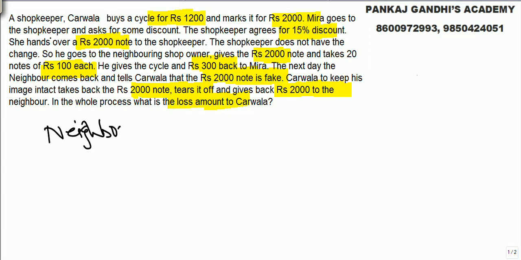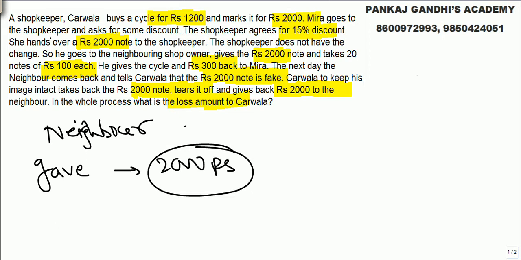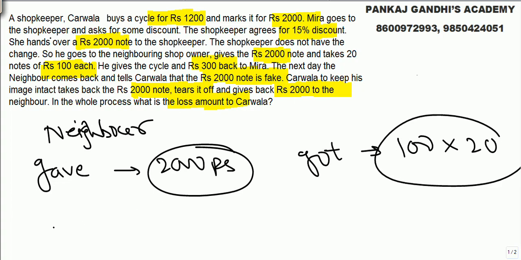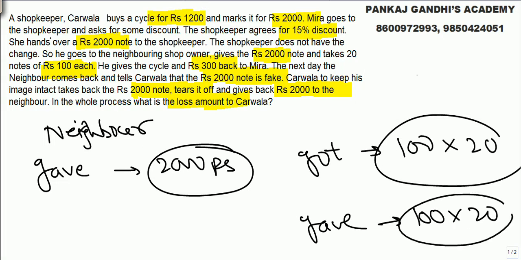With the neighbor, is there any loss? No. He gave the neighbor the 2000 rupee note and got 20 notes of 100. The next day he gave the neighbor those 20 notes of 100, and got the same 2000 rupee note back.